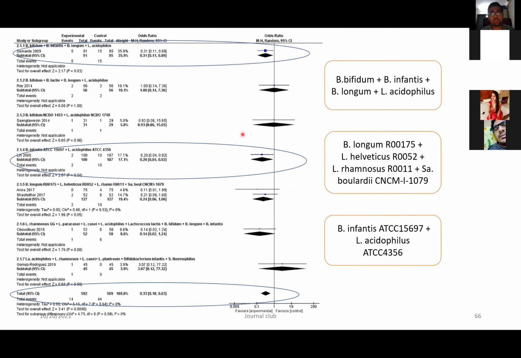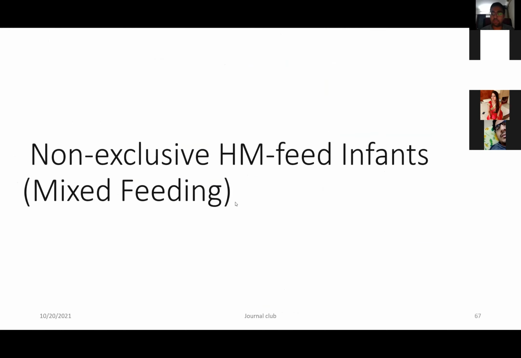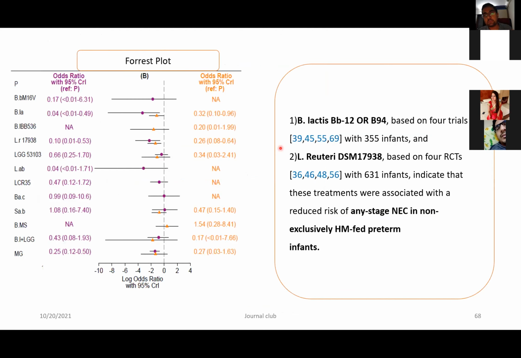Coming to the mixed genus group, we were able to find out that Bifidobacterium bifidum, infantis and longum, and another combination, these 3 combinations in exclusively human fed infants were able to reduce necrotizing enterocolitis. Now, coming to mixed feeding, based upon the forest plot, again Bifidobacterium lactis and Lactobacillus reuteri both were able to show a good effect in preventing necrotizing enterocolitis in non-exclusively human fed infants. That means in mixed feeding infants.